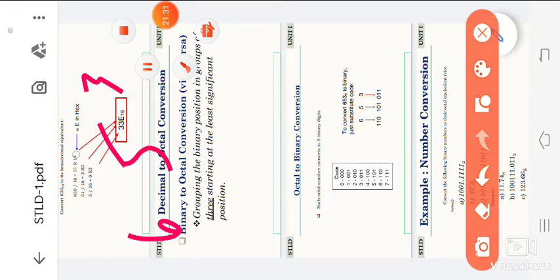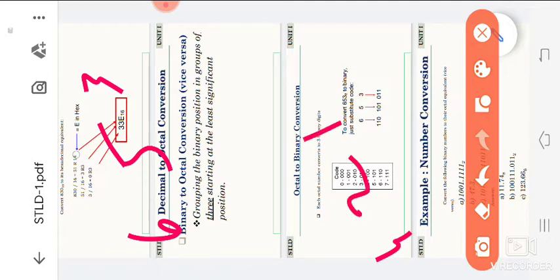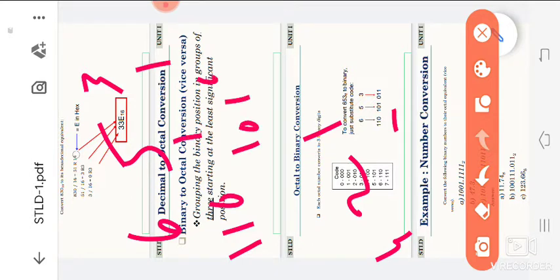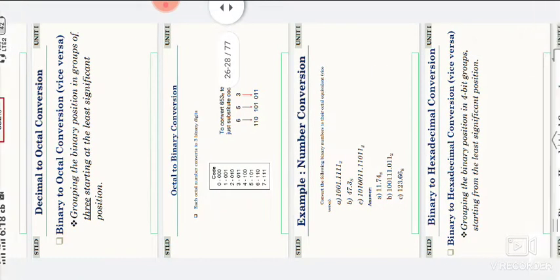Converting to binary. Binary means only 0 or 1, so we have clearly observed that only 0s and 1s are available in binary digits. So we use the 4 2 1 code for the conversion to binary. We convert 6 as 1 1 0, then 5 as 1 0 1, again 3 as 0 1 1. So this is the value. Those are the different examples and we are getting the answer.